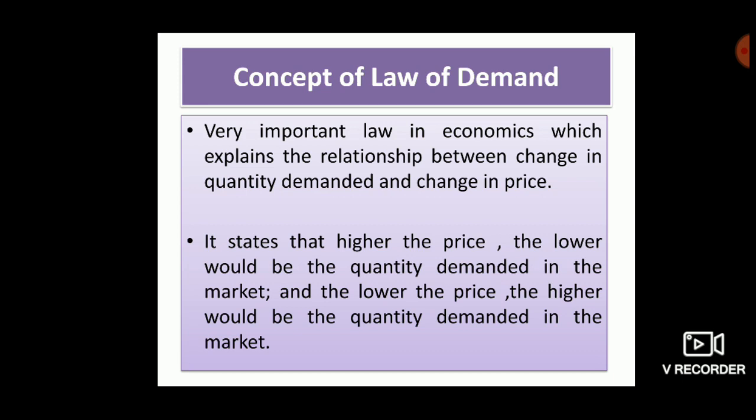All other things means the taste of the buyer, substitutes, income level, etc. All other things being constant, the law of demand explains the inverse relationship between price and demand of a commodity. Other things being equal, demand increases on a fall in price and decreases on a rise in price.